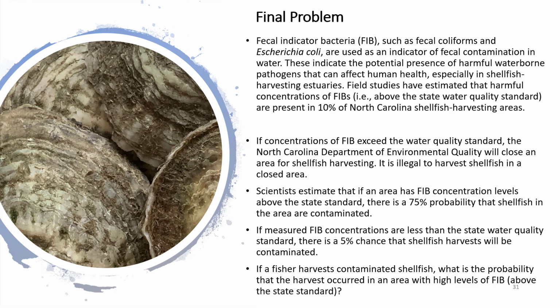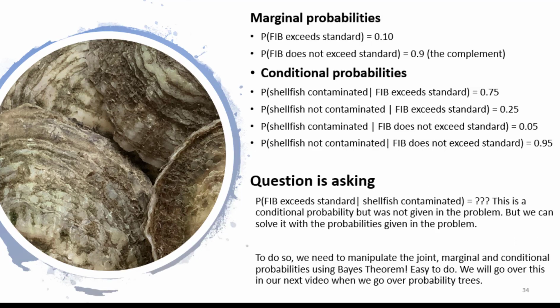And please remember, this is an illustrative example and does not necessarily represent the true status of North Carolina water. Please stop the video and write down the probabilities that are presented in the problem. Thank you for rejoining. I will now go over the probabilities that were given in the problem. I broke up the probabilities into marginal and conditional probabilities. The probability that FIB exceeds the standard was given as 0.1. We could easily calculate the complement of 0.9, or the probability that FIB does not exceed the standard.